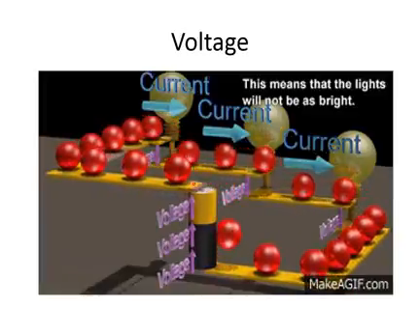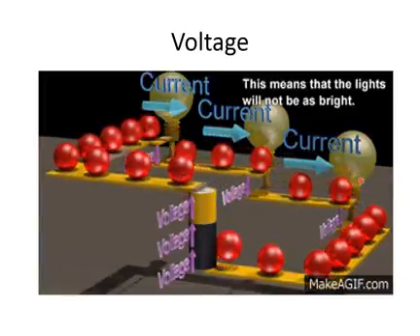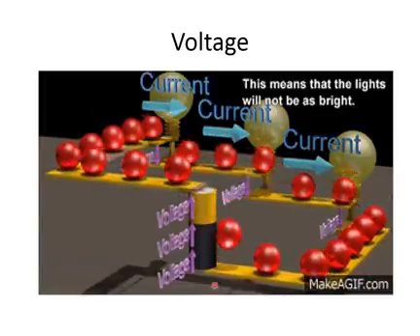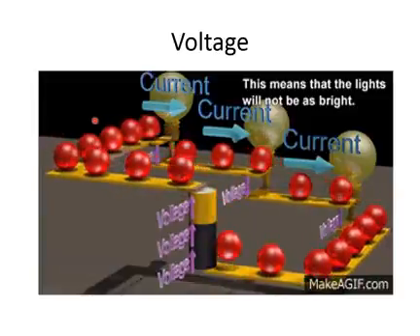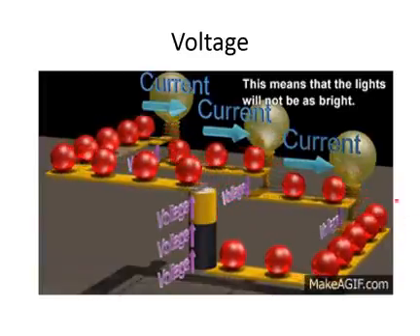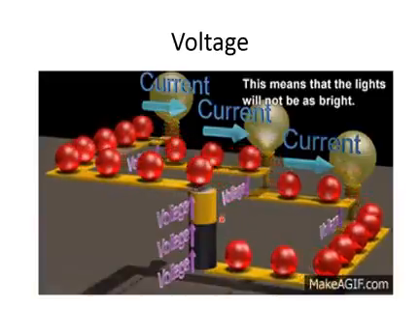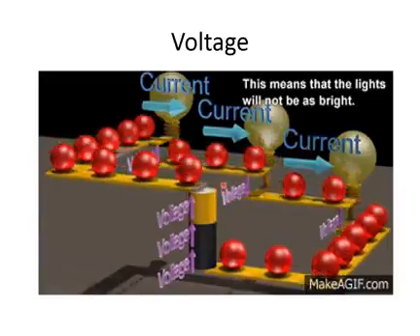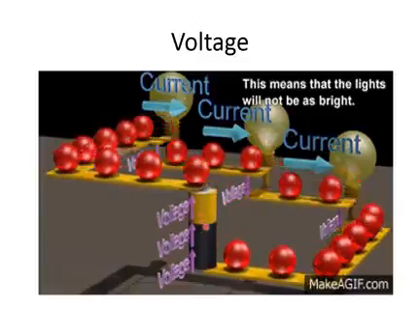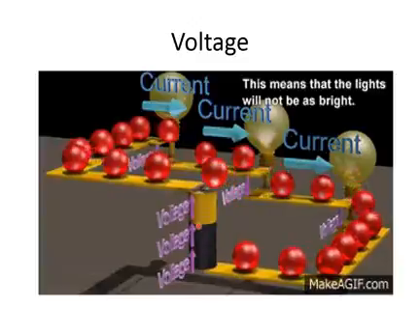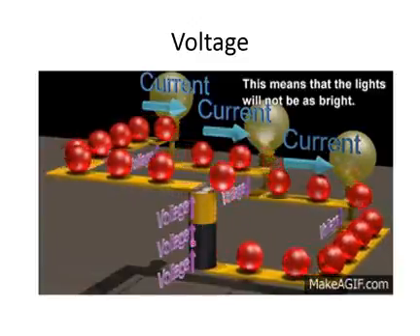You can see there are bulbs also attached in the circuit. When these electrons pass through these bulbs, they give their energy to the bulb, and as a result the bulb also glows. So you can see clearly how the push is provided to the electrons. These red ones are considered electrons, and in the figure there is a cell which is providing some push to the electrons, so they are moving in a circuit.